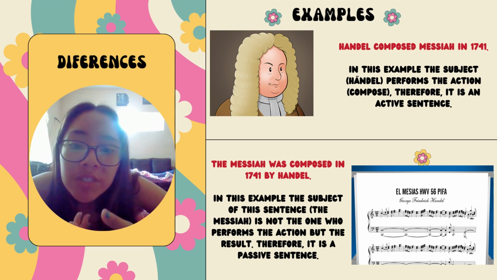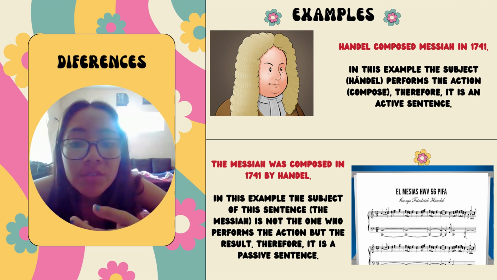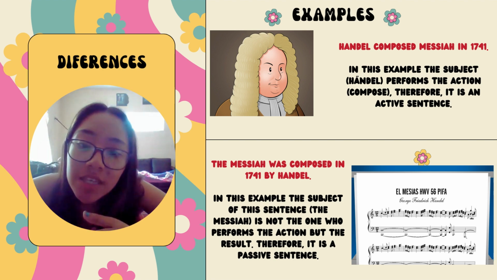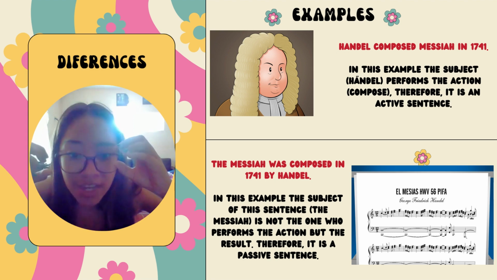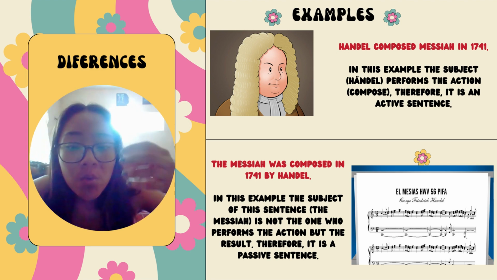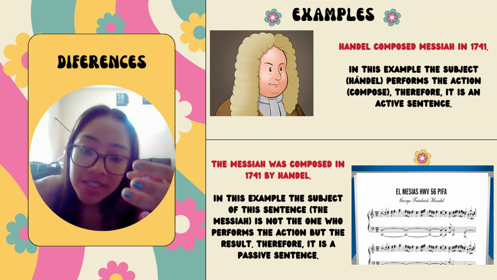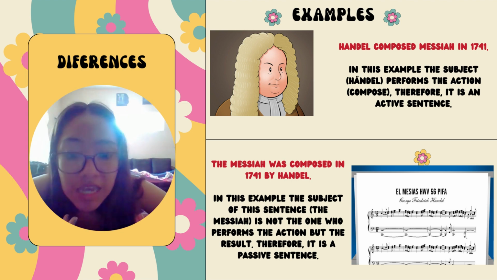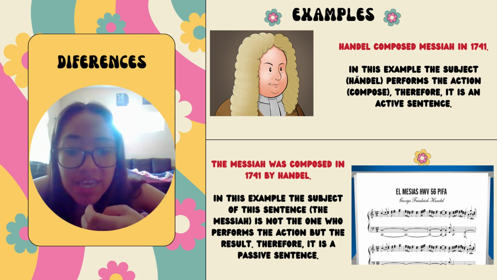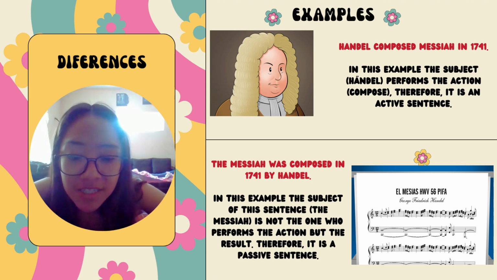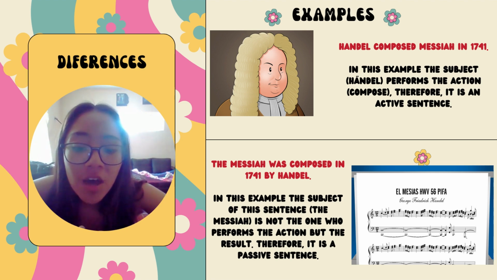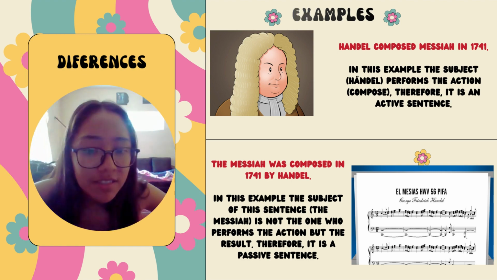In general, when we speak, it is more common to use an active sentence. An active sentence is one in which the subject is the one doing the action. However, we can also use a passive sentence. In a passive sentence, the subject of the sentence does not perform the action but receives it. The subject of a passive sentence is the direct or indirect object of an active sentence.